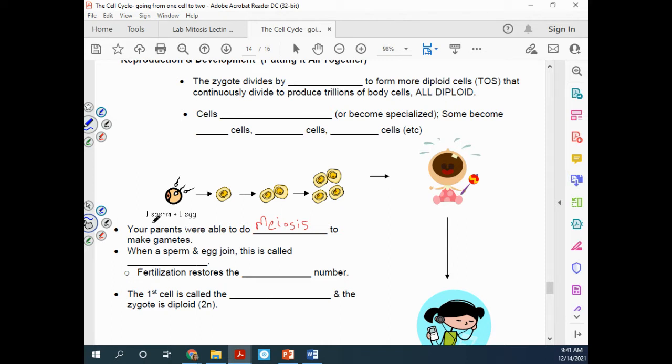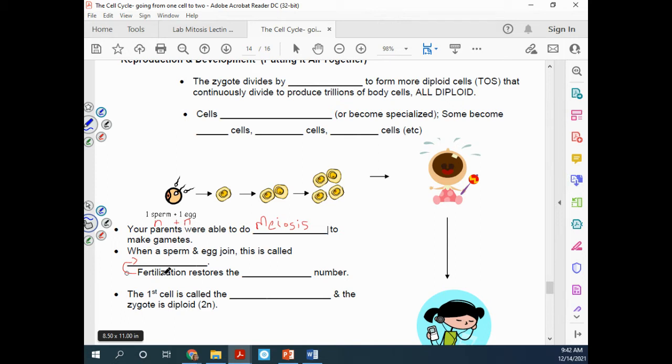Now remember, sperm cells and egg cells are going to be haploid. So let's put an N here to represent a sperm cell should be haploid plus an egg, and an egg should be haploid. And when they join together, that is called fertilization. So that's what you're going to write in this blank, right? Fertilization.